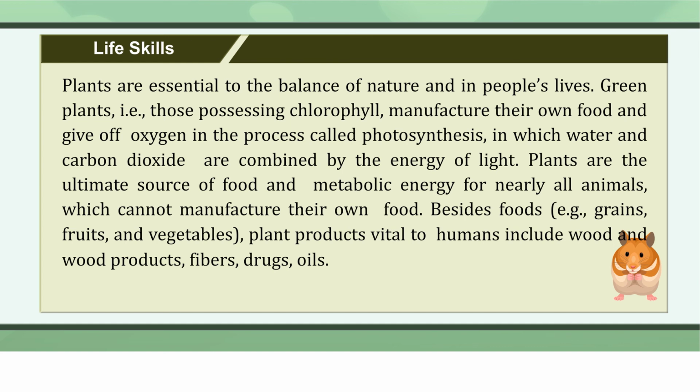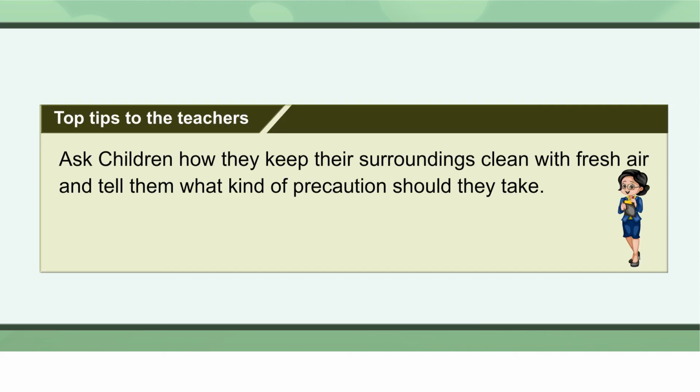Plants are the ultimate source of food and metabolic energy for nearly all animals, which cannot manufacture their own food. Besides food, for example grains, fruits, and vegetables, plant products vital to humans include wood and wood products, fibers, drugs, oils.